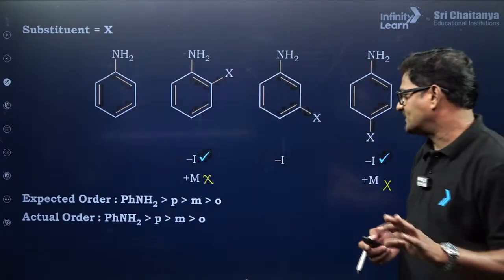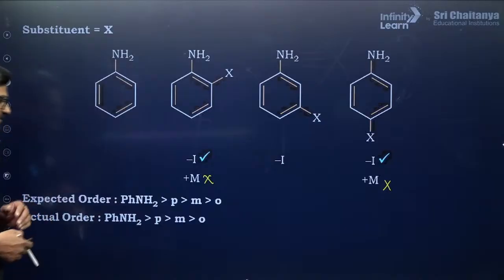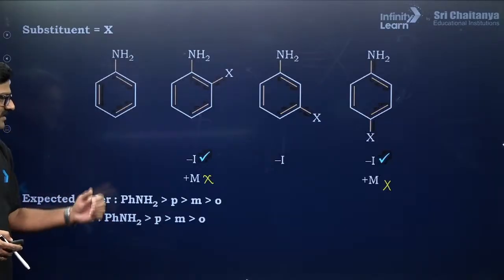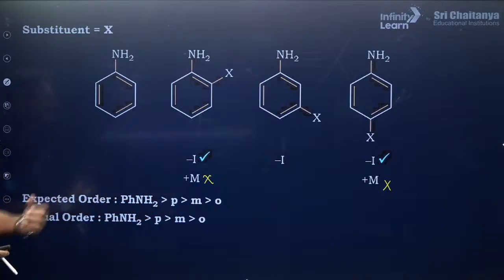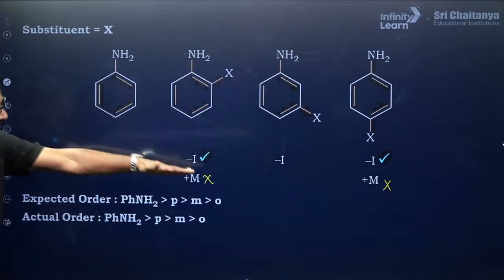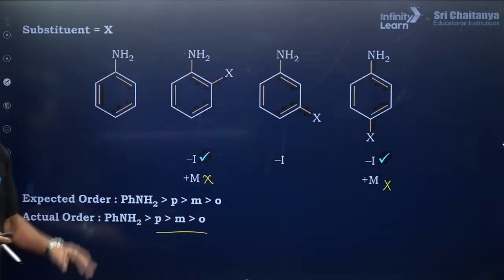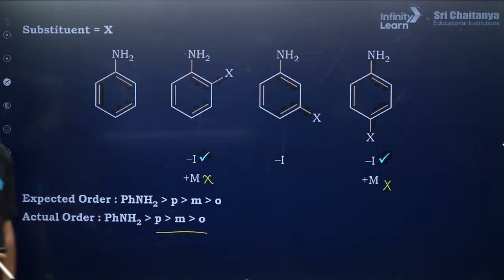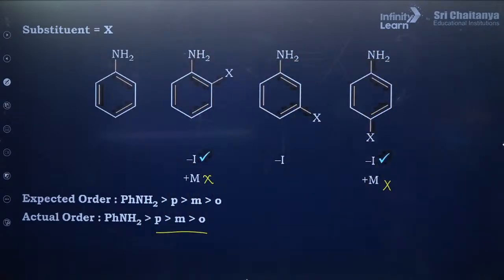Okay, now expected order and actual order are going to be the same. Aniline is greater than para, para is greater than meta, meta is greater than ortho. So negative inductive effect decreases the basic strength. That's the reason why all will be less than aniline. Understand? Clear? If you have any doubt, ask as quickly as possible.